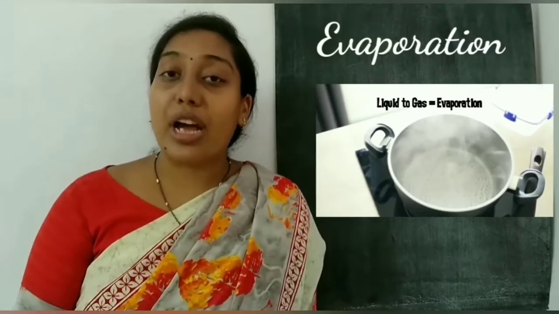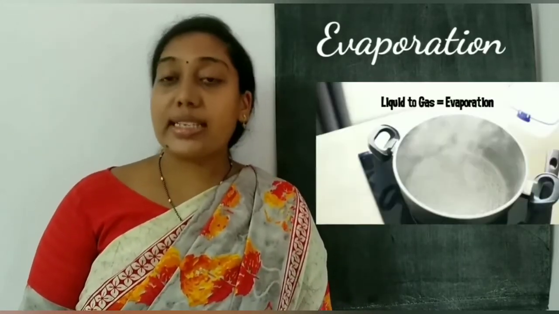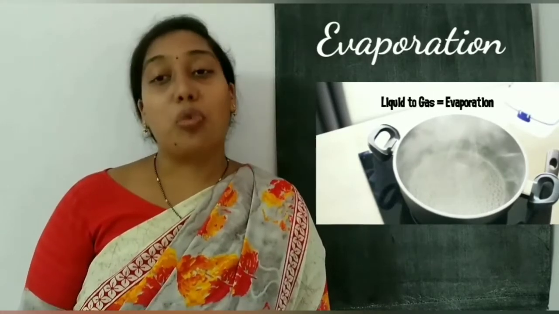First one, evaporation. What is evaporation? The process in which the matter changes from liquid state to gaseous state. What is the example? Water to water vapor. Next one, condensation.